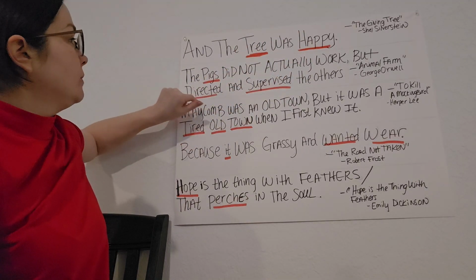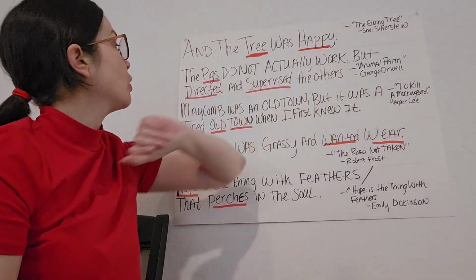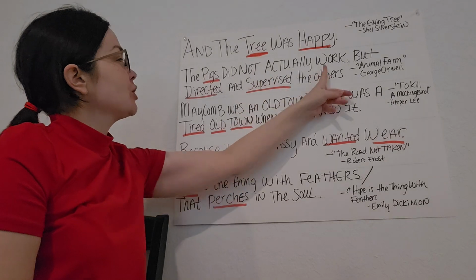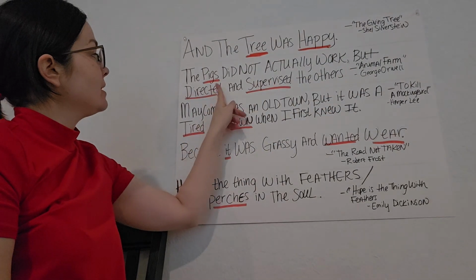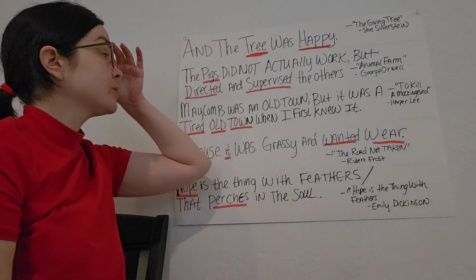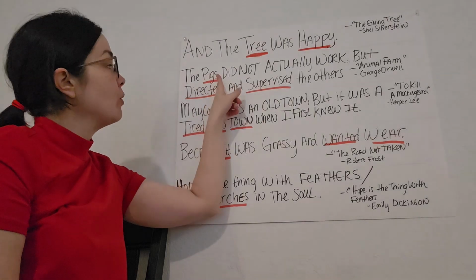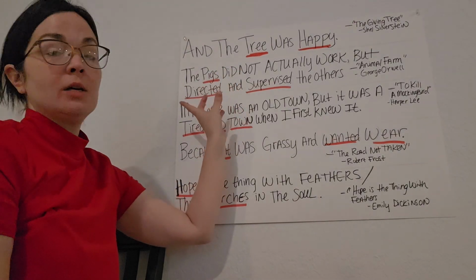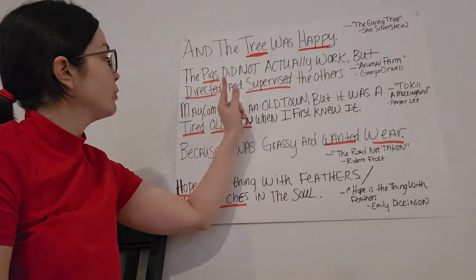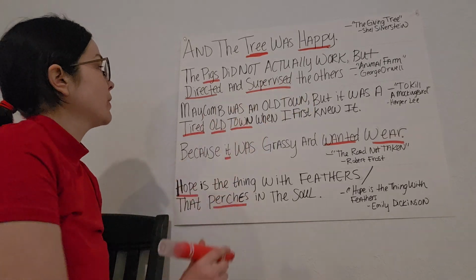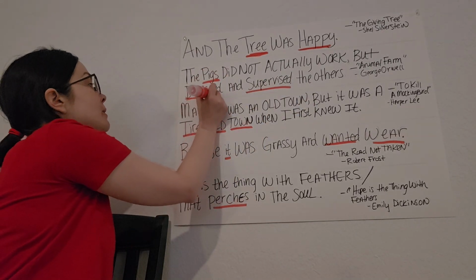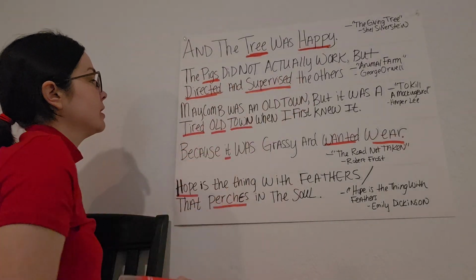Next example. This is from Animal Farm by George Orwell. The pigs did not actually work, but directed and supervised the others. So here we have an animal, and we are giving it human abilities or characteristics of being able to direct and supervise. So our pigs, and being able to direct and supervise.